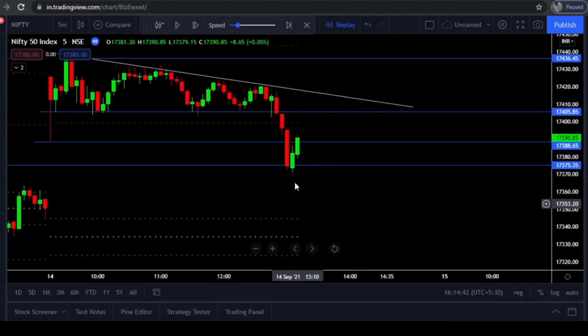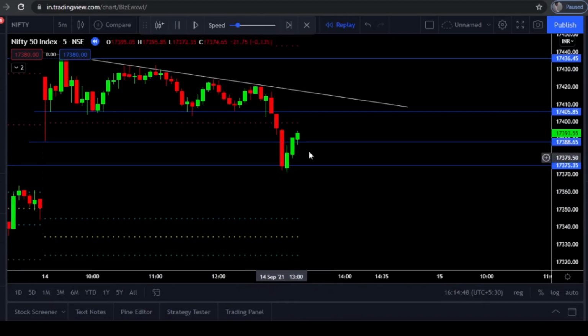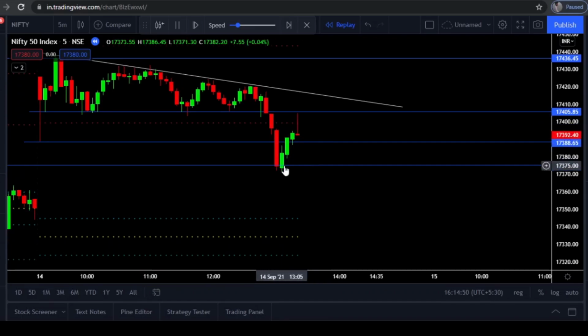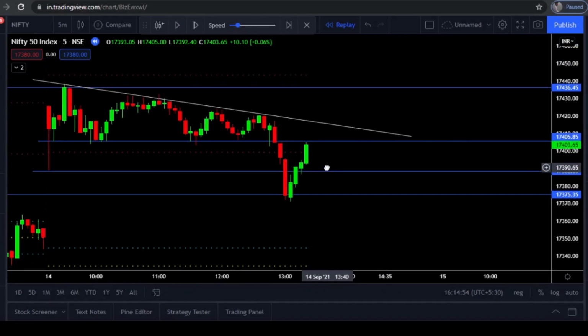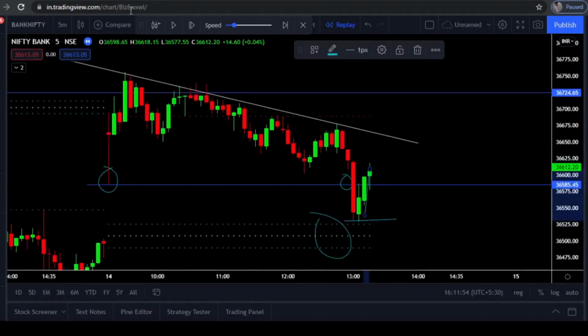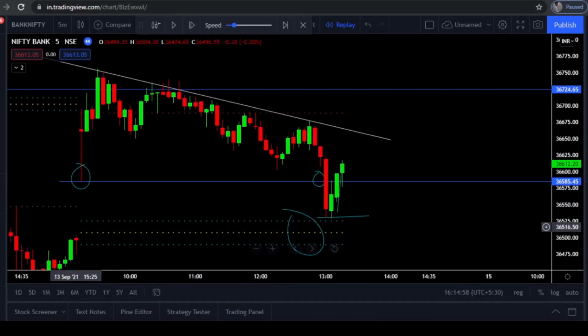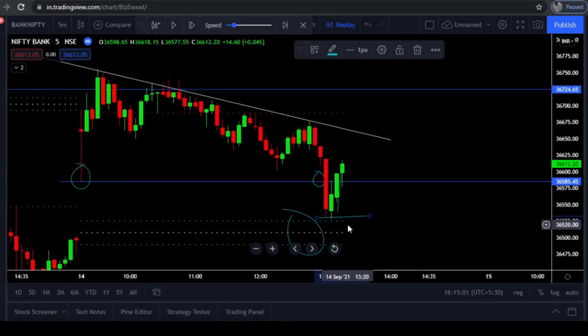Buyers activated aggressively here and made the price move in an upward direction. I just started the candles. Now you can see Nifty made an upward move aggressively. Buyers entered aggressively and big candles were formed here. In Bank Nifty also there was a CPR support and it also made an upside move here.